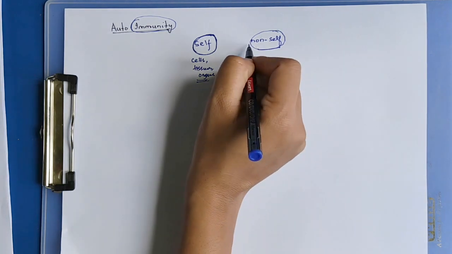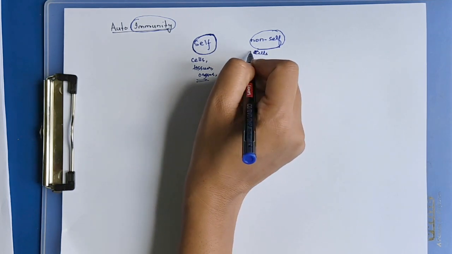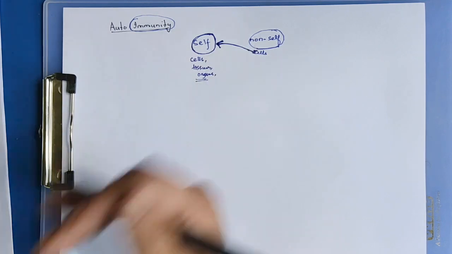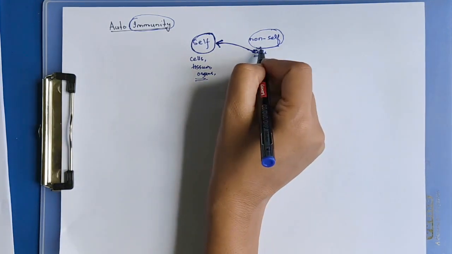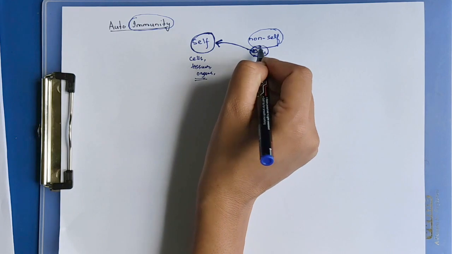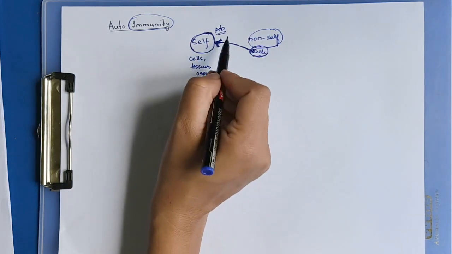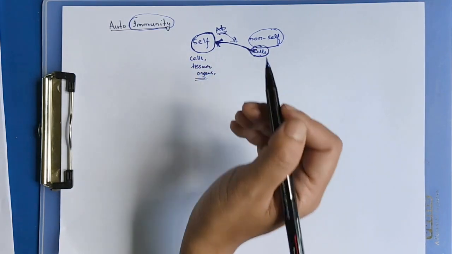When non-self cells infect or attack our body, the body recognizes that they are not its own cells, that they are other cells, pathogens or organisms. The body then produces antibodies to attack and destroy them.